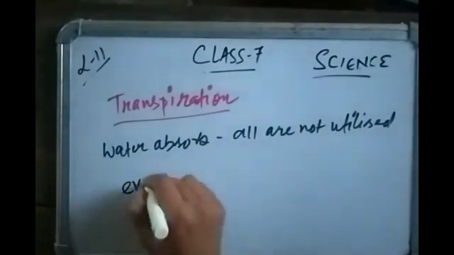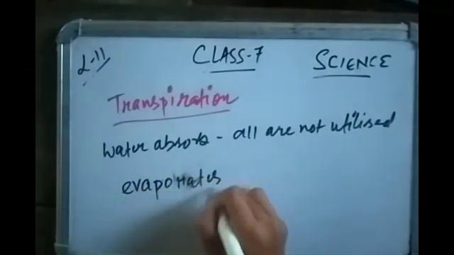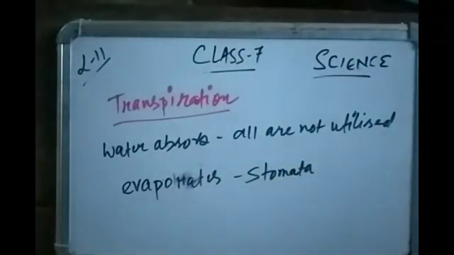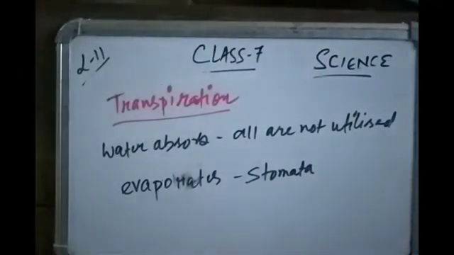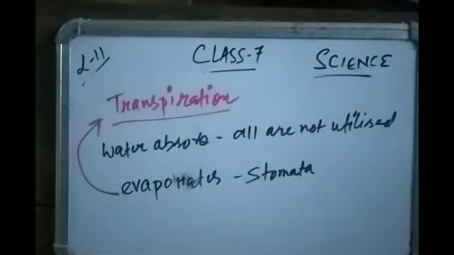Water evaporates through the stomata present on the surface of the leaves. The process of water evaporating from the leaves is called transpiration. Since all the water absorbed by the plants is not utilized, the extra water is lost in the form of vapor through the stomata. This process is called transpiration.